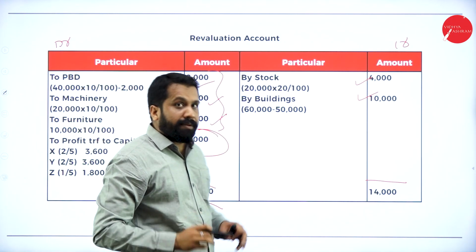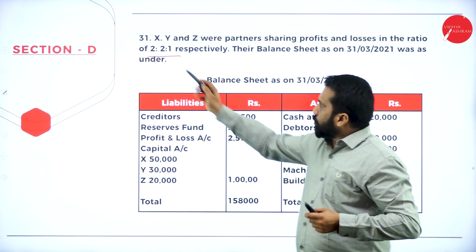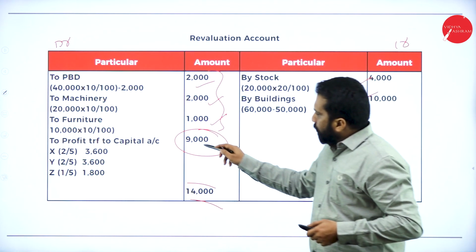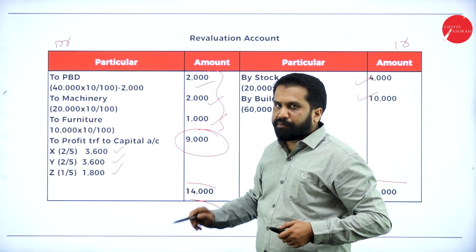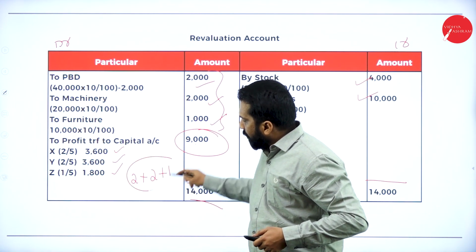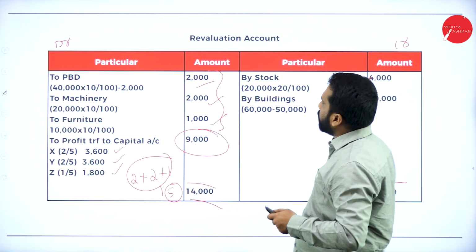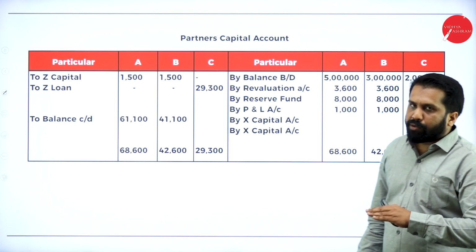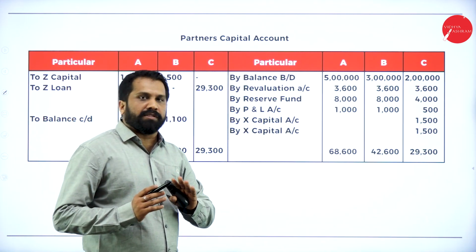So ratios are given, yes, they have given. The ratio is 2:2:1. So 9,000 into 2 by 5, 2 by 5, 1 by 5. Why is it 5? 2 plus 2 plus 1 becomes 5. That is the ratio. Now we are done with the revaluation account. Hope there is no doubt, because we have followed the same logic, same procedure.